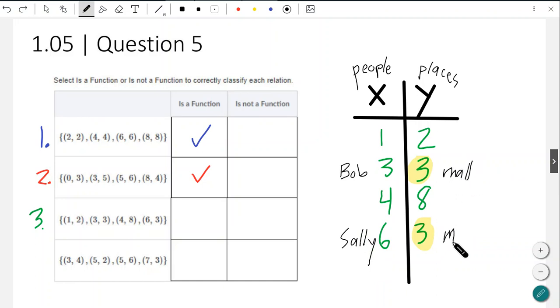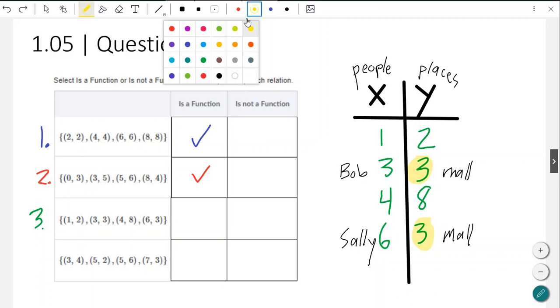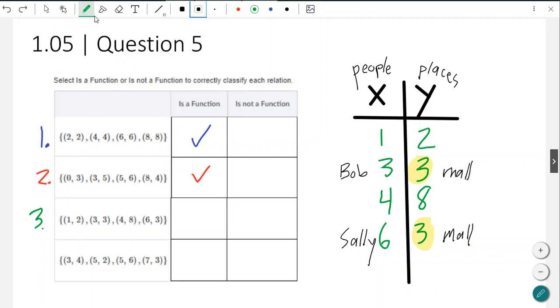Will that work? Well, yes, both Sally and Bob can go to the mall at the same time. That is not a problem. They both can head to the mall and be there at the same time. Not a problem. No issues there, right? Okay, so that confirms that yes, we have another function. Again, repeating Y values is not a problem. That's not a problem, not at all. Okay. All right, let's go to the next one. Let's get rid of that one. So that one checked out.